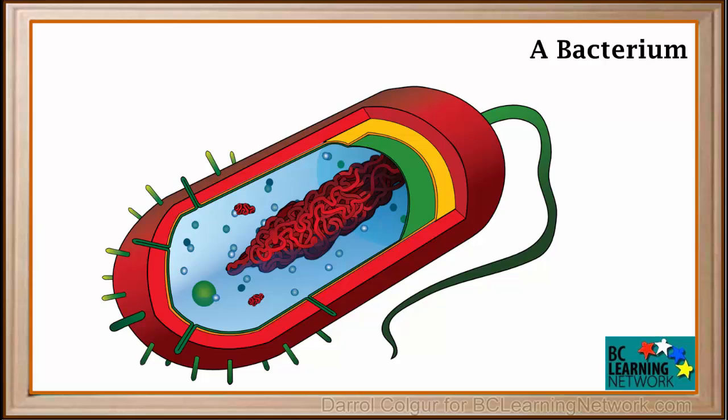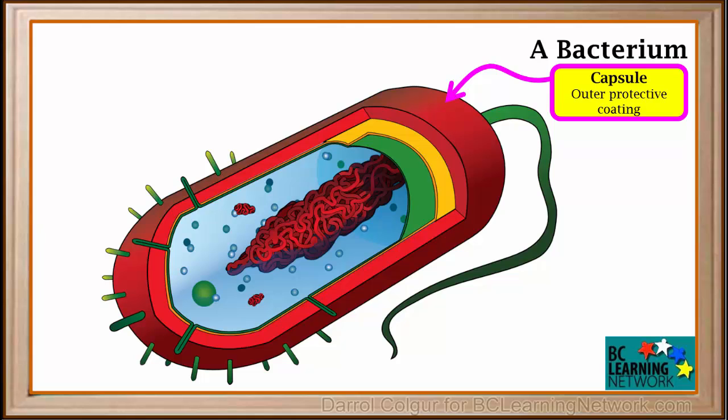Let's take a closer look at a bacterium. This diagram represents one type of bacterium. We'll look at some of the important structures and organelles. Bacteria are surrounded by an outer coating called a capsule. This protects the bacterium. It is actually a factor in disease because it protects bacteria from being attacked by our immune system. Right inside the capsule is the cell wall, shown in yellow in this diagram. This helps keep the cell together and offers more protection.